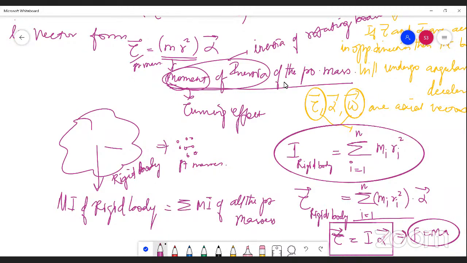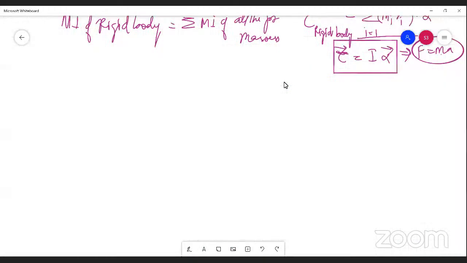So tau vector equals I into alpha vector is the relation connecting torque and angular acceleration. And once again, I am telling you, if the torque and angular acceleration are acting along the same direction, then the rigid body will get accelerated. If tau vector and alpha vector are acting in the opposite direction, then the rigid body will undergo deceleration.